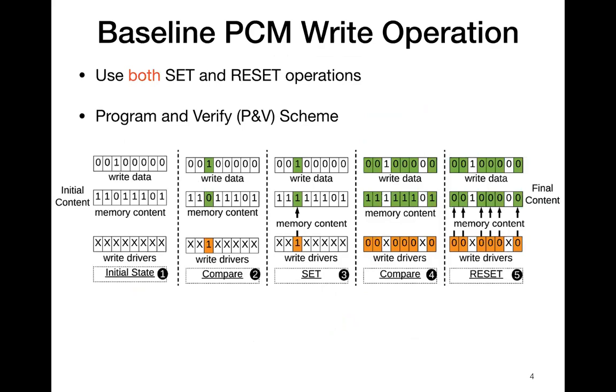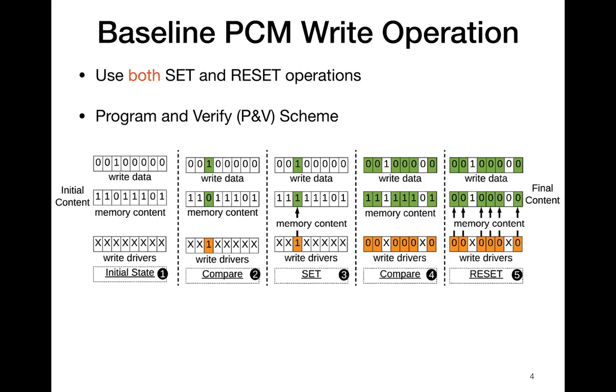In this slide, we demonstrate the PCM write operation in a baseline system using the program and verify method. The first figure shows the write data and the overwritten content. In the second figure, the two content are compared to identify the bit positions that need to be set. This is then programmed in the write driver. In the third figure, the write driver generates set current to program the selected cell, which is shown in green. In the fourth figure, the write data is compared again with the overwritten content to identify the bit positions that now need to be reset.